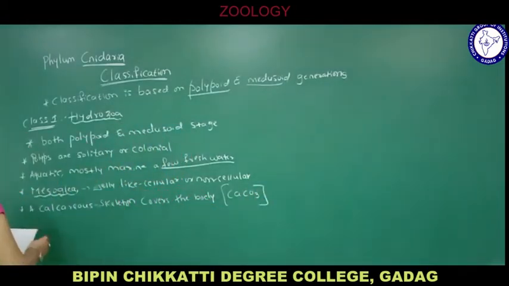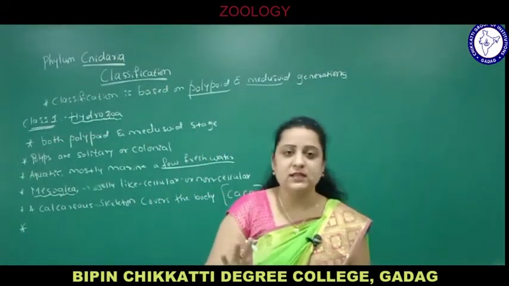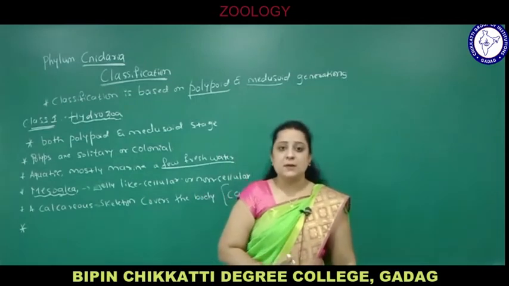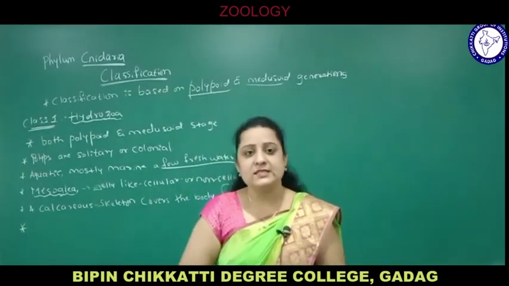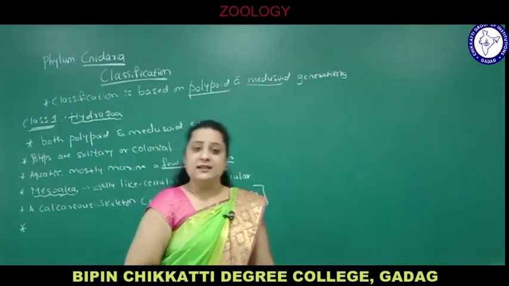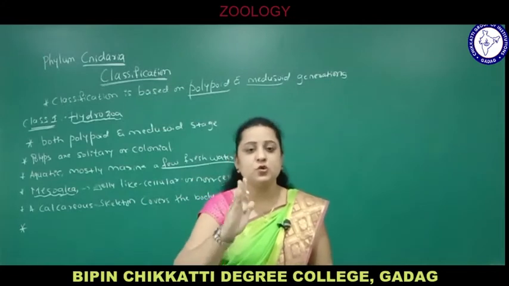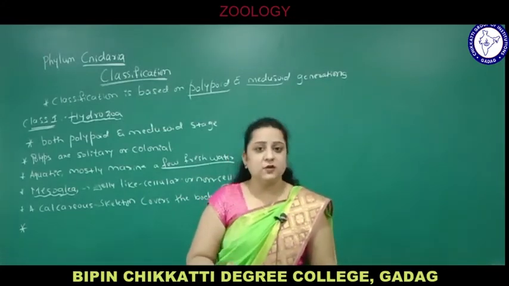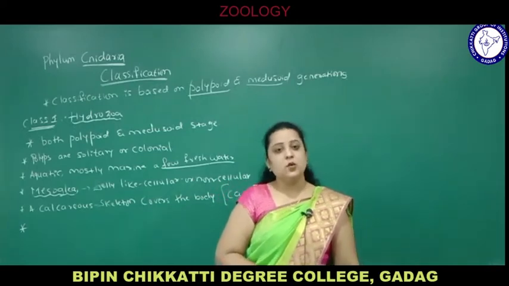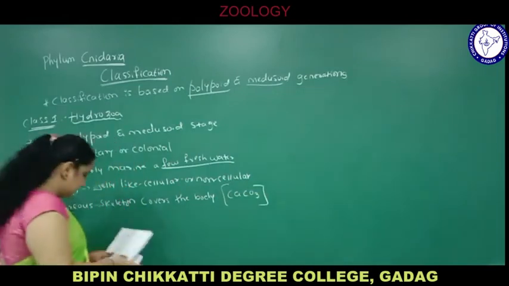Next, coming to the gastrovascular cavity. See students, this is the most important feature. Actually the body cavity or coelom is absent, but instead they have a gastrovascular cavity, which helps in digestion as well as circulation. The name itself indicates it: gastro is for digestion, vascular is for conducting system. So it is used for both digestion and circulation, and is called the gastrovascular cavity.